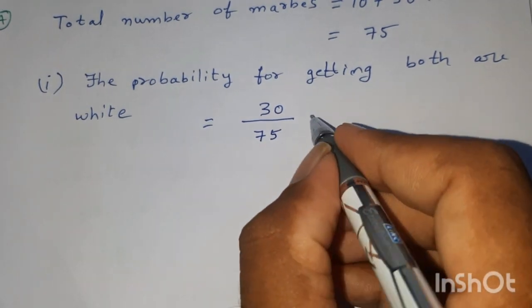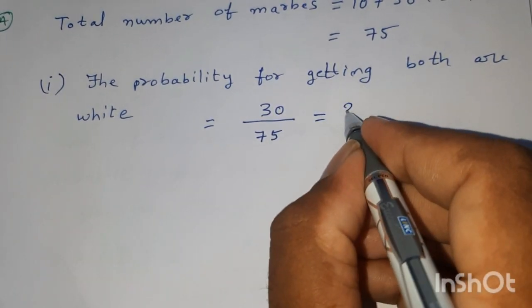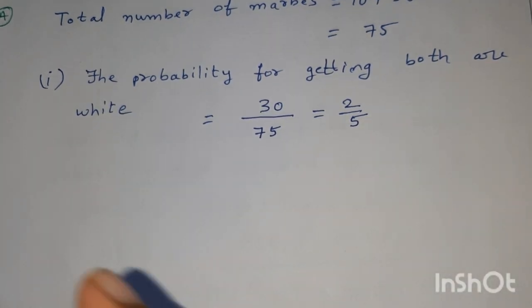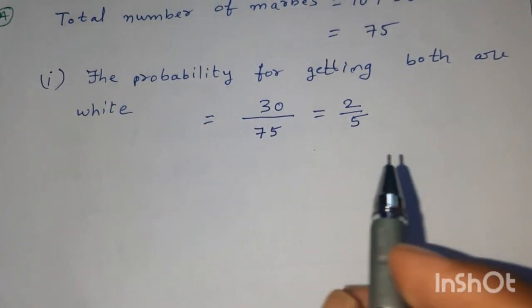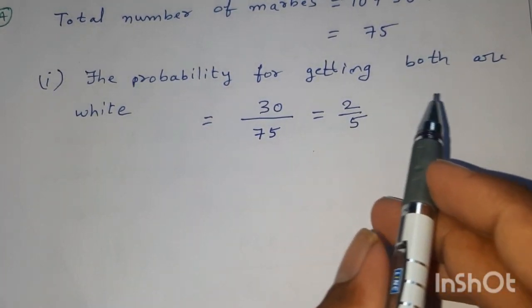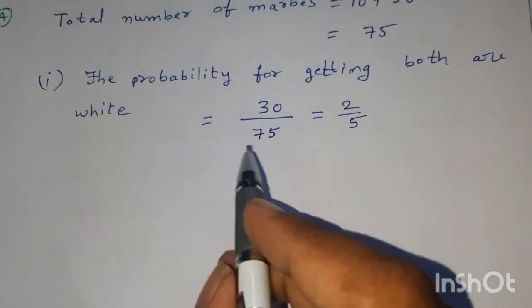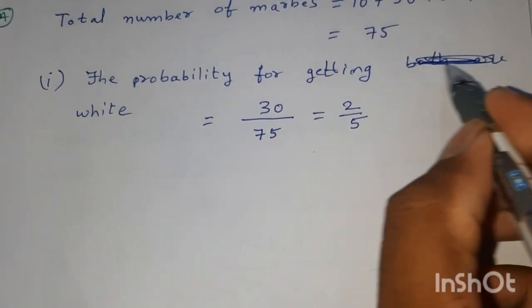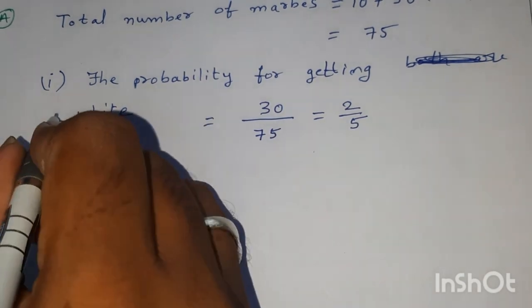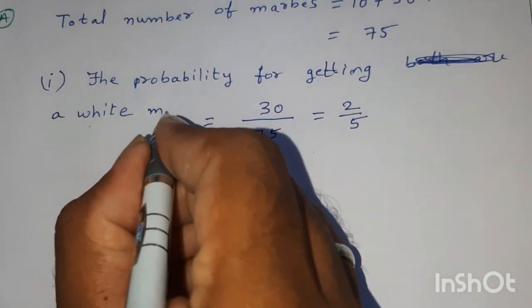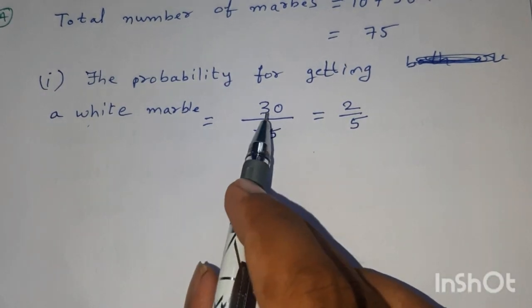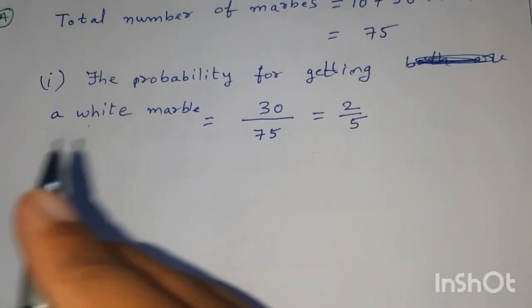Okay, that is 2 by 5. First we select a single marble. Therefore, the probability for getting a white marble is 30 by 75, 2 by 5.